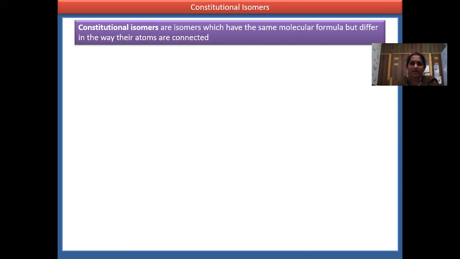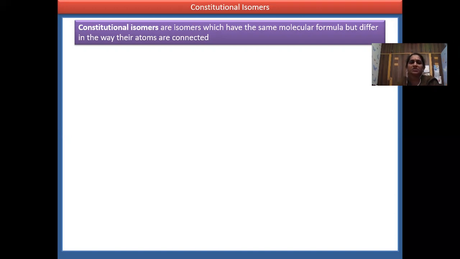These structural isomers are further divided into four types. One is chain isomers: isomers having the same molecular formula but differing in chain length. If isomers have the same molecular formula but differ in the functional group, they are functional isomers.